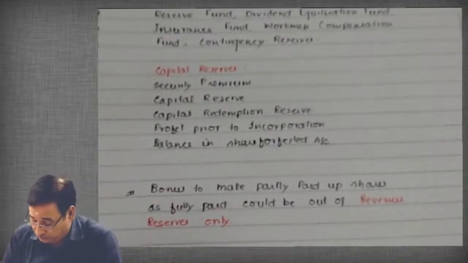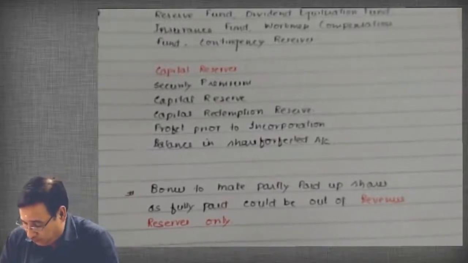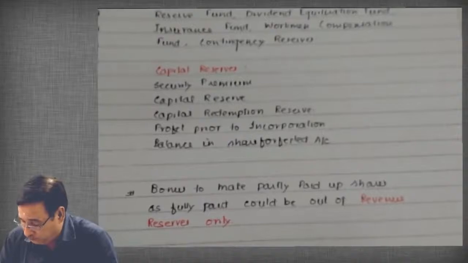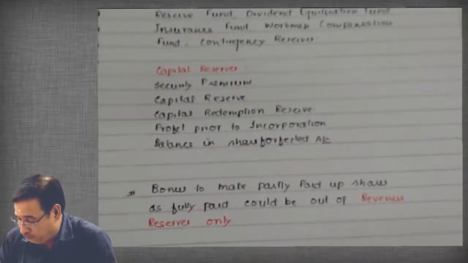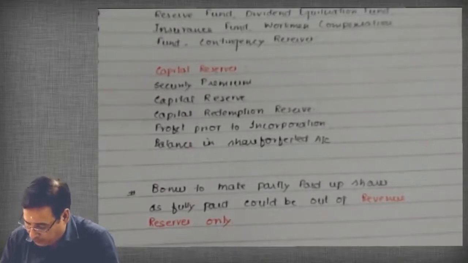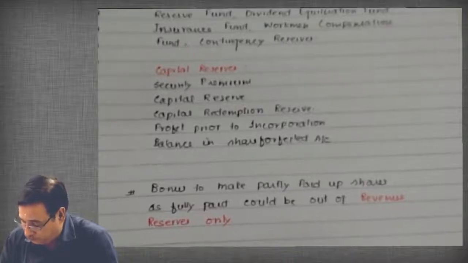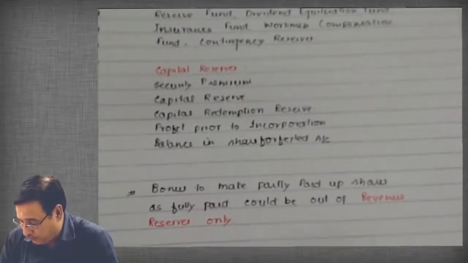See here, following types of reserves cannot be used, very important, cannot be used for the purpose of bonus issue.